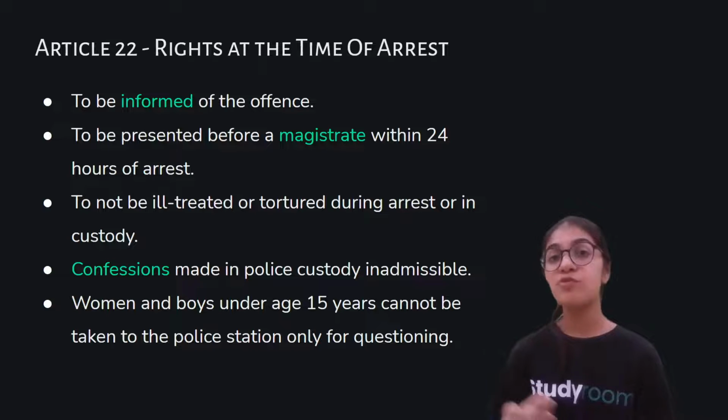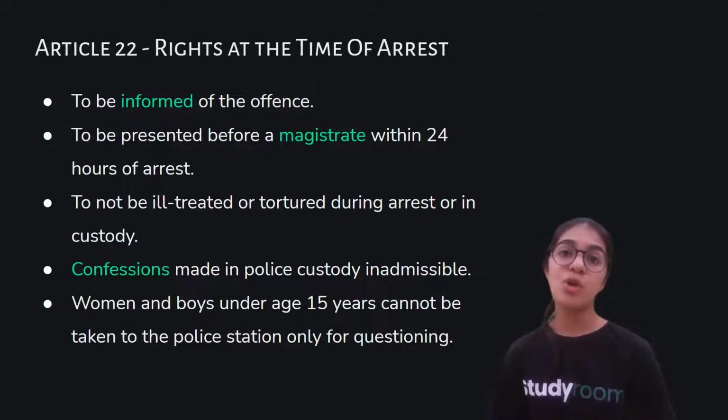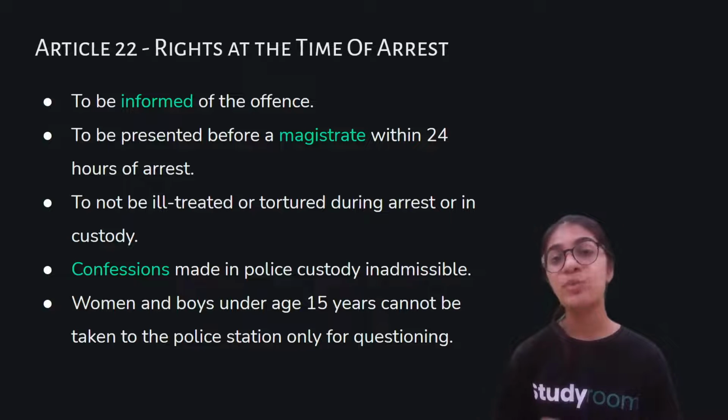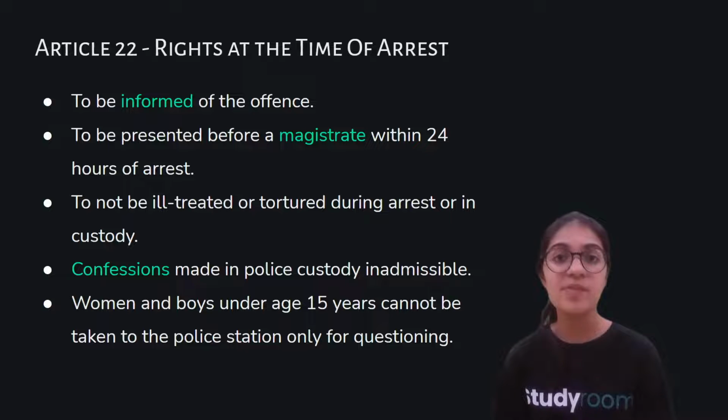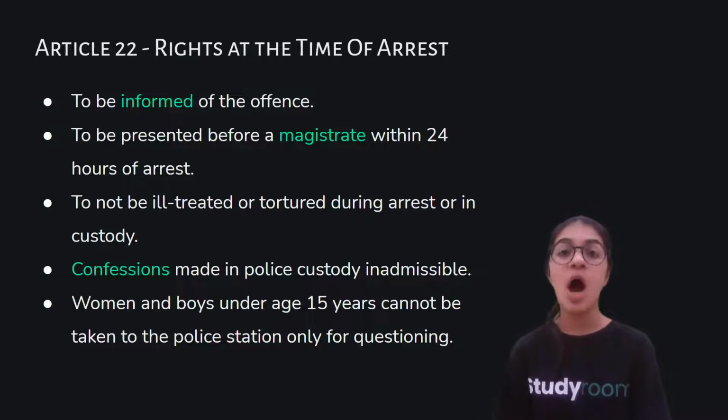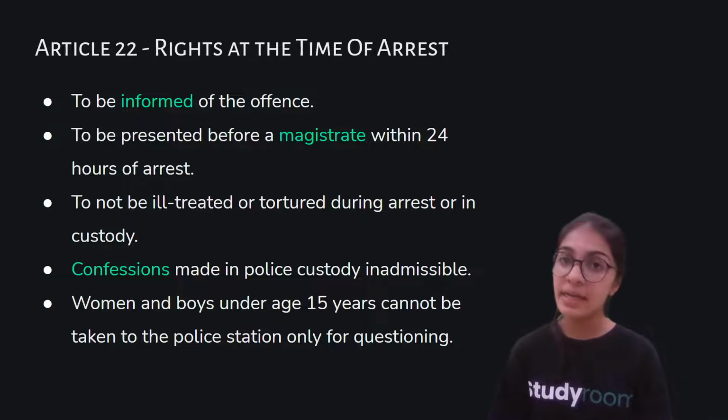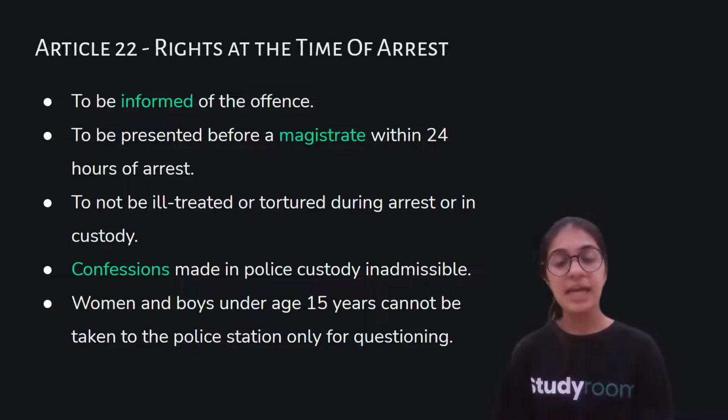Okay, so as we know, the police is responsible for investigating, interrogating, collecting the evidences, and so forth. So basically it has to follow some guidelines while it is investigating. According to Article 22 of the Constitution, the police also has to follow some guidelines while investigating. It has to make sure that while it is interrogating, asking questions to the other people in the neighborhood, collecting the evidences, or recording the statements of the witnesses, it does not violate the fundamental rights of people. It does not harm anybody physically or mentally. It does not ill-treat anybody, right? So there are some basic guidelines that the police has to follow.